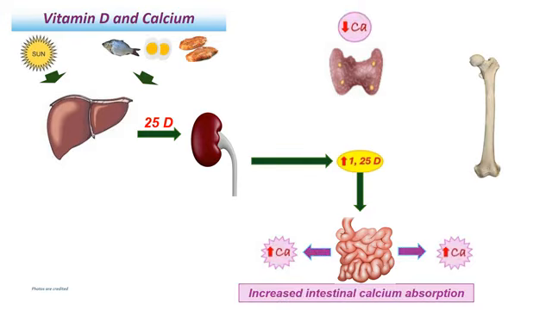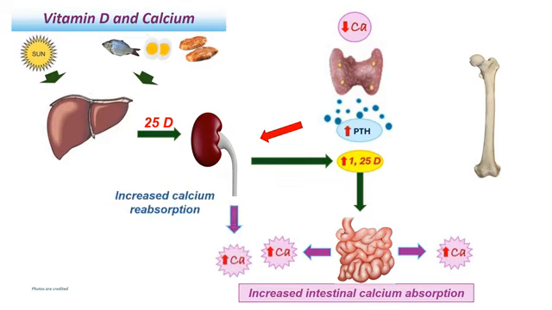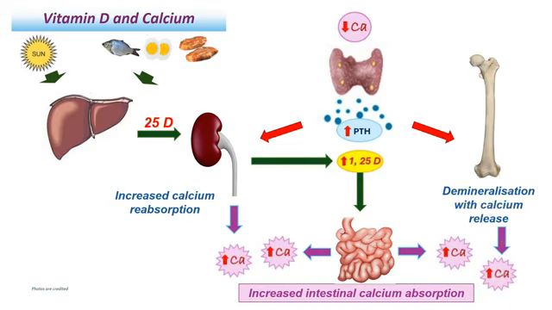If there is hypocalcemia, it stimulates the parathyroid gland. As a result, there is secretion of parathormone, which acts on the kidney, causing increased calcium reabsorption, and serum calcium level will rise again. Parathormone also acts over the bone. Demineralization of the bone occurs with calcium release, and again serum calcium level will rise. Thus, a hypocalcemic episode via parathormone causes rise of serum calcium through kidneys and bones.